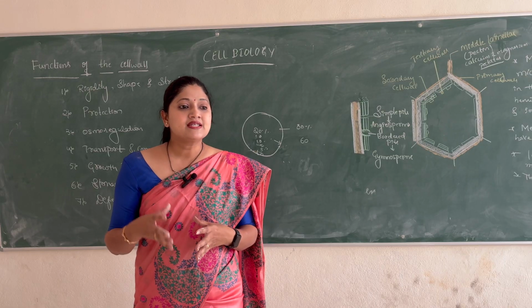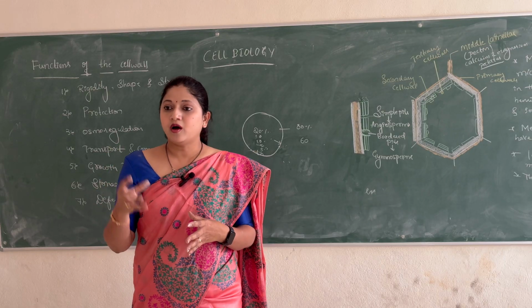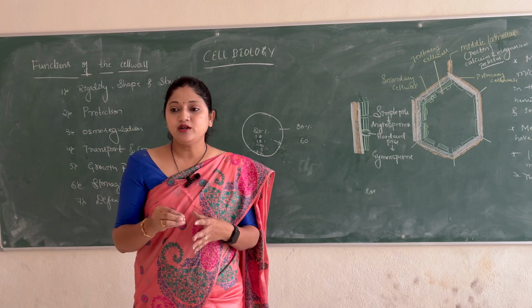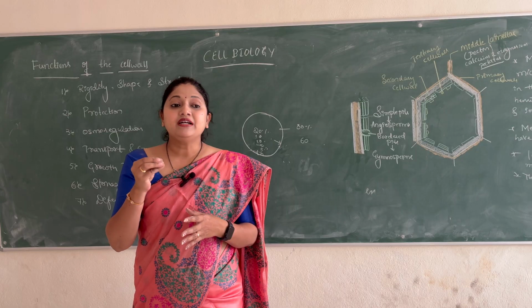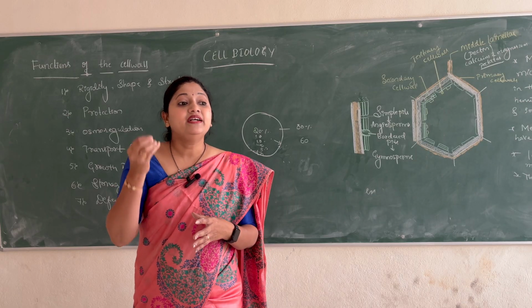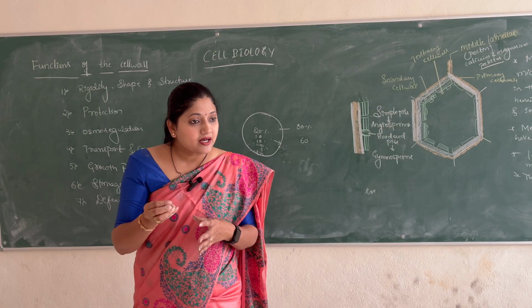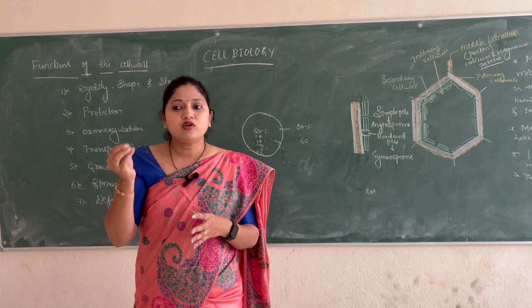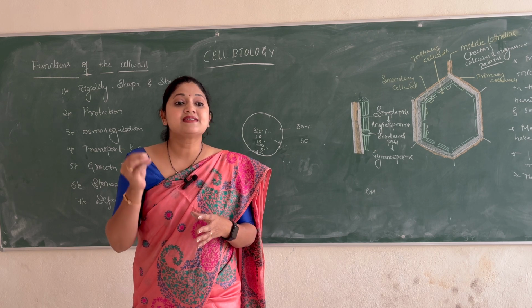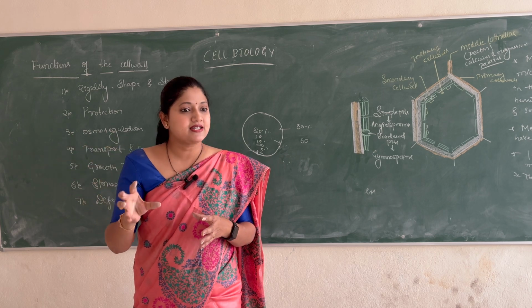Whenever there is any infection or any kind of encounter happening to the cell, the plant will degrade a small amount of the cell wall material, and that small amount of degraded cell wall material will act as the signaling molecule inside the cell.